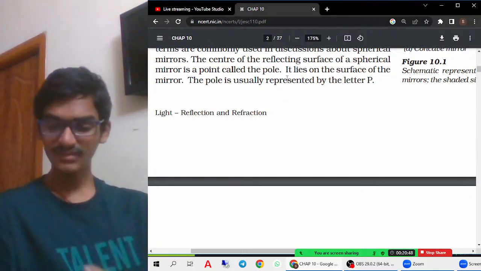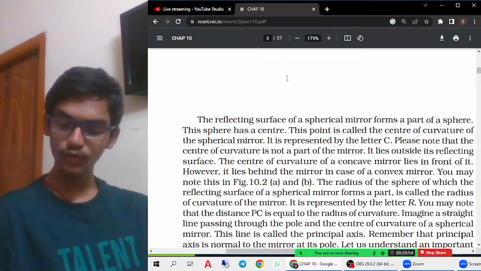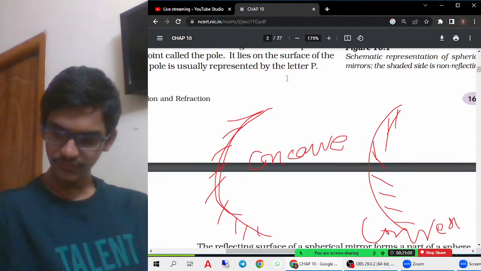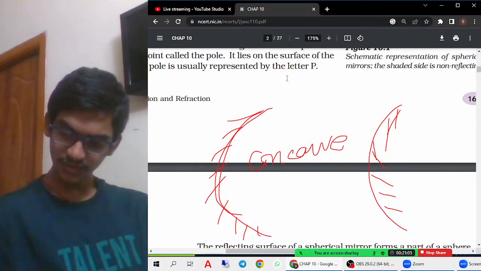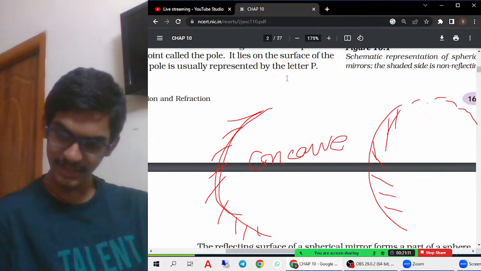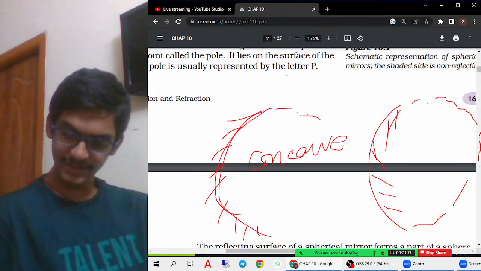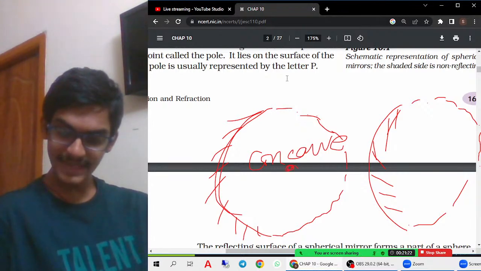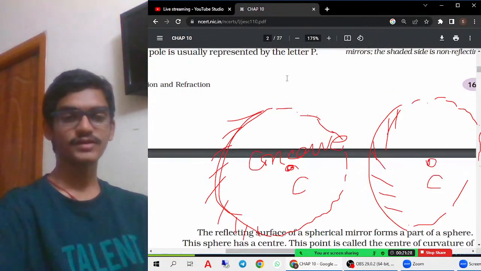Now let us try to understand what the center of curvature is. If you take this figure, it is actually a part of a circle, right? It can form a circle. This one also, if you extend it further, will form a circle, right? So the center of this circle is considered to be the center of curvature, and the center of this circle is also considered to be the center of curvature.